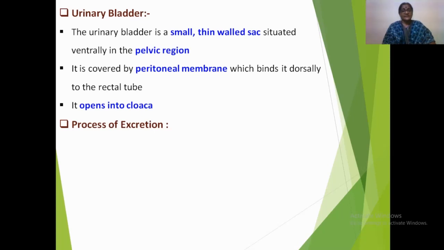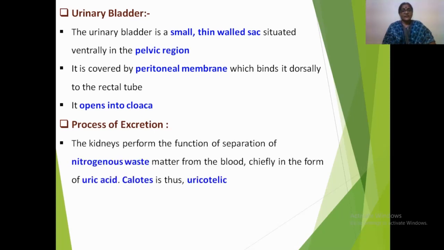The process of excretion. The kidneys perform the function of separation of the nitrogenous waste which are produced during different metabolic activities within the body of Calotes. And these nitrogenous wastes are extracted from the blood mainly in the form of uric acid. Thus, Calotes is uricotelic in its excretory mode.